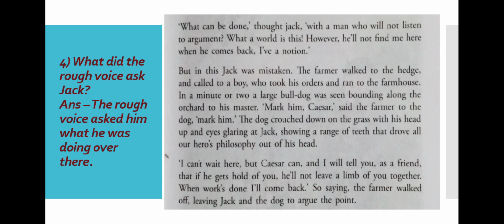"I cannot wait here, but Caesar can." Look what the man is telling. I cannot wait here because I have a lot of work to do, but Caesar can. And who is Caesar? Caesar is the dog. "And I will tell you as a friend that if he gets hold of you, he will not leave a limb of you together." That man is telling that Caesar will not leave a limb of you together. "When my work is done, I will come back."